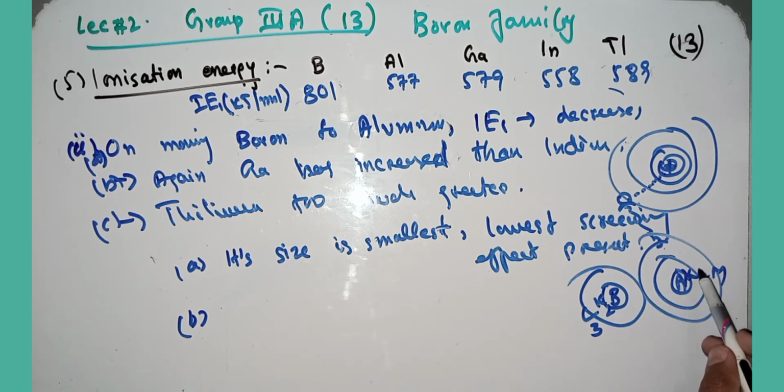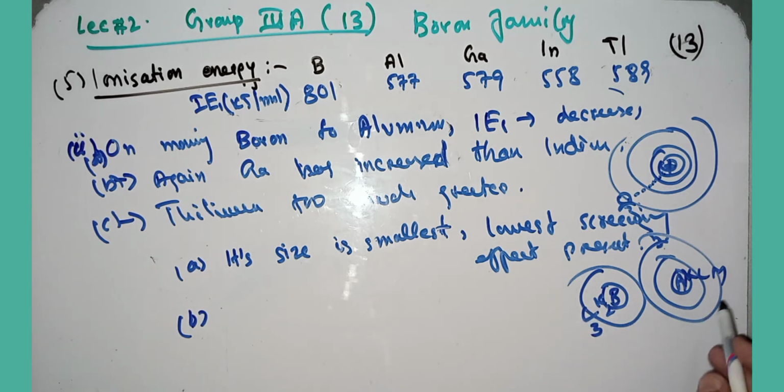So here one extra shell enters between the nucleus and the outermost electron and produces a screening effect on the outermost electron. One extra penultimate shell is added to aluminum.